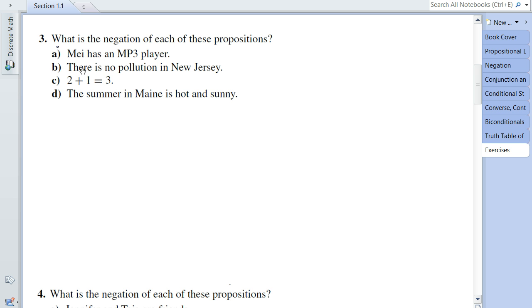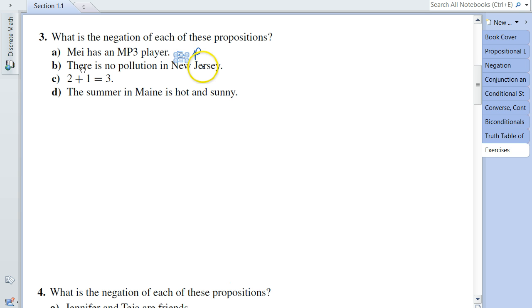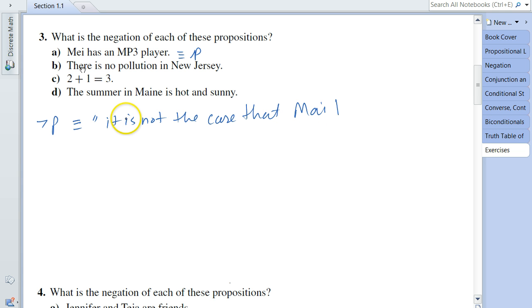Let's look at 3a. 3a says May has an MP3 player. Let me denote this by the proposition variable P. So in this case, I can say for sure that not P can be written as: it is not the case that May has an MP3 player.